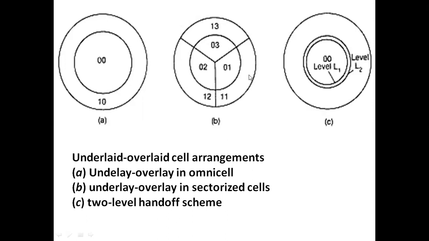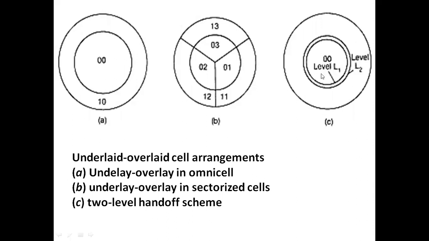So for underlay we have 3 sectors, for overlay also we have 3 sectors. That means we have 3 overlay regions and 3 underlay regions. This is in the case of directional antenna or directional cell.